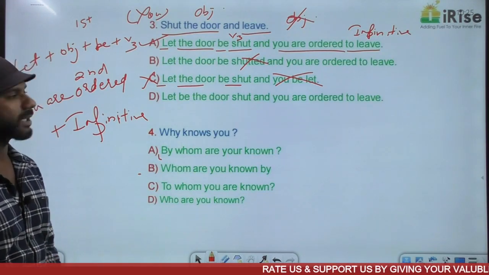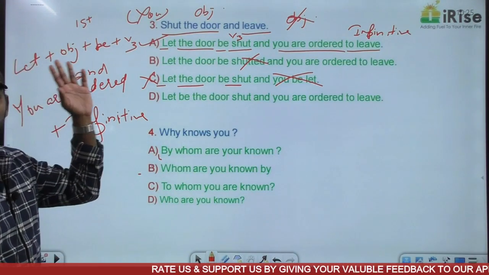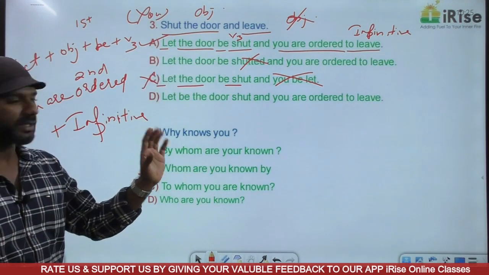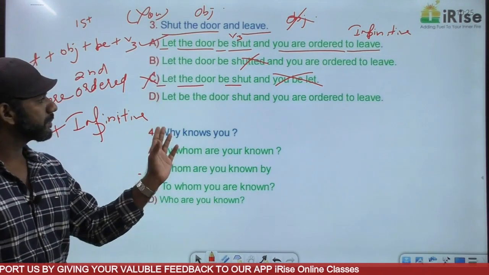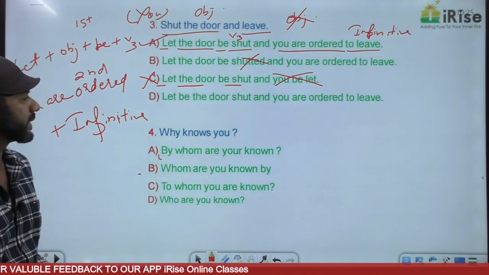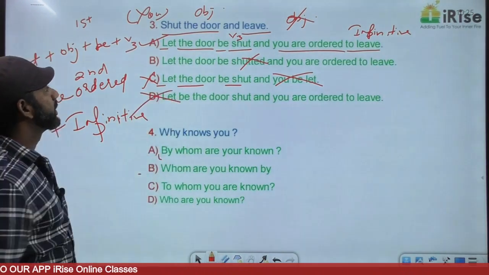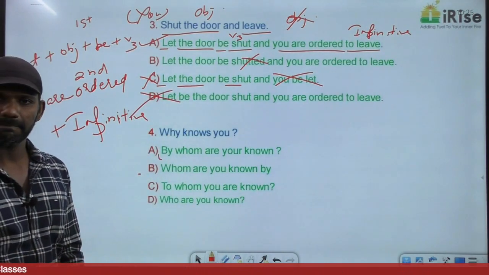Let be the door shut. The order is let plus object plus be plus V3. Option D is in the order let plus be plus object plus V3. Incorrect structure, eliminated. The answer must be option A.